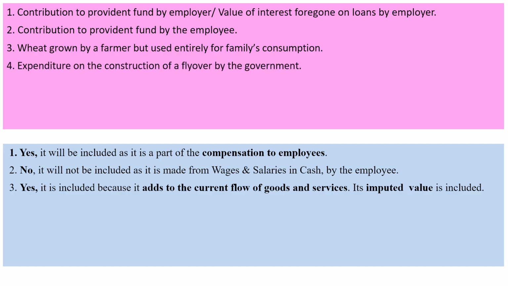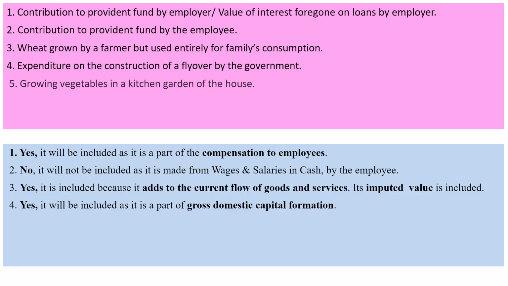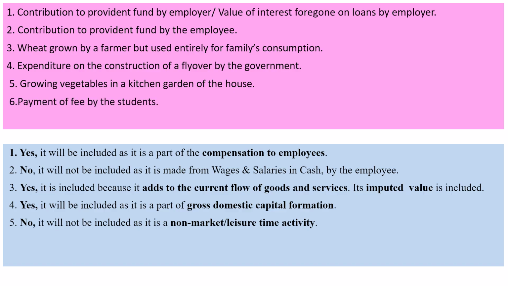Expenditure on construction of a flyover by the government. This will be included in national income as it is a part of gross domestic capital formation in the expenditure method. Growing vegetables in a kitchen garden of the house. This is a leisure time activity or a non-market activity and therefore will not be included in national income.